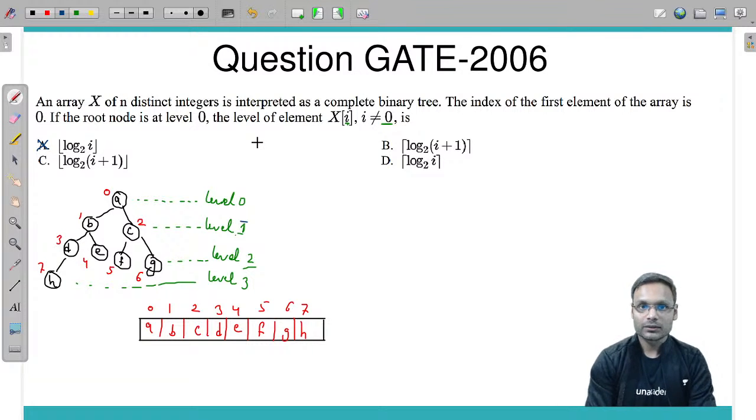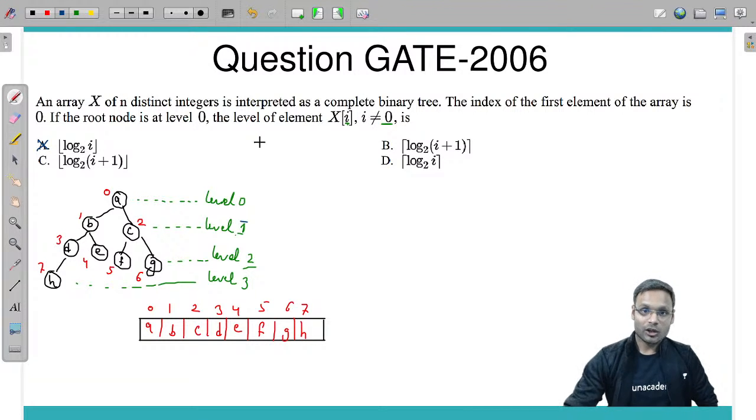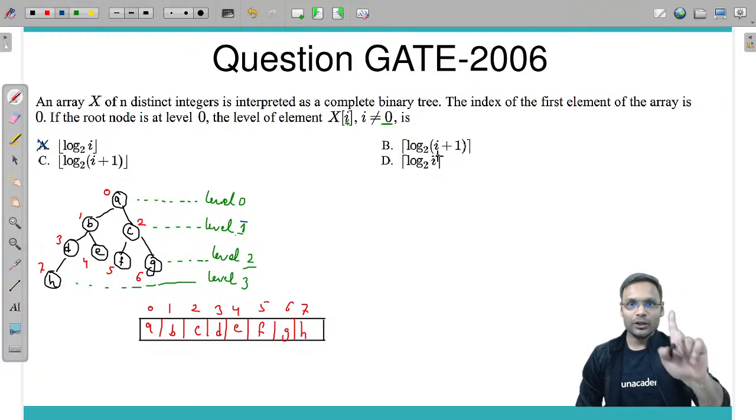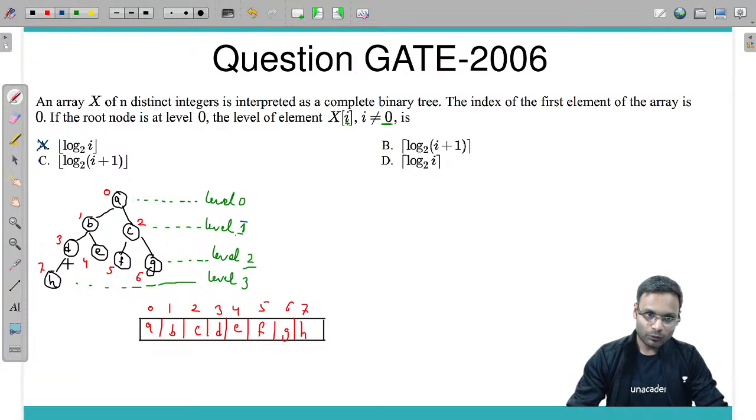Yes, wrong option. Now next, this option. Let's see: log of 2 to the I plus 1, log of I plus 1 base 2. Okay, I is 1, 1 plus 1 is 2. Log of 2 base 2 is 1. Its ceil value is 1. Fine, for this one, working fine.